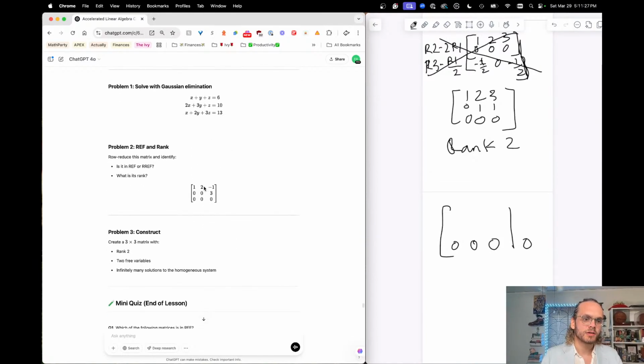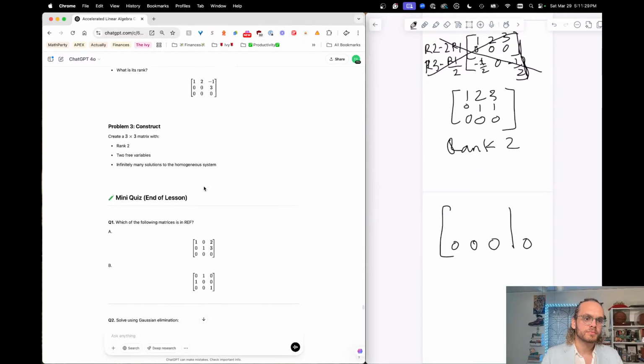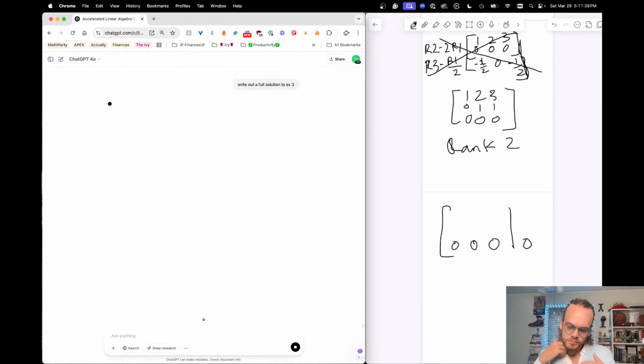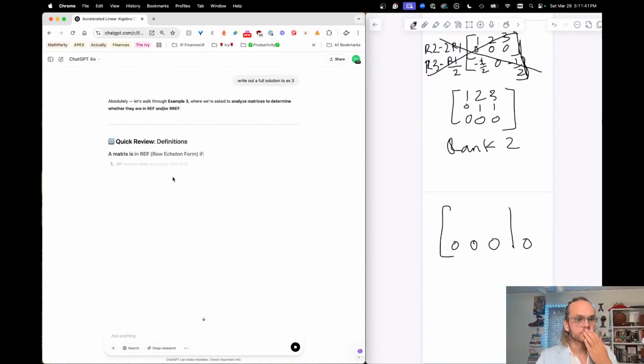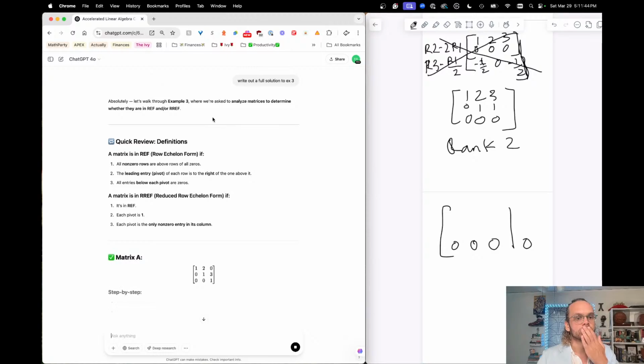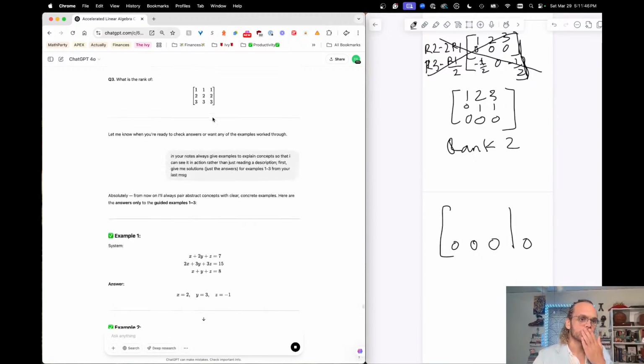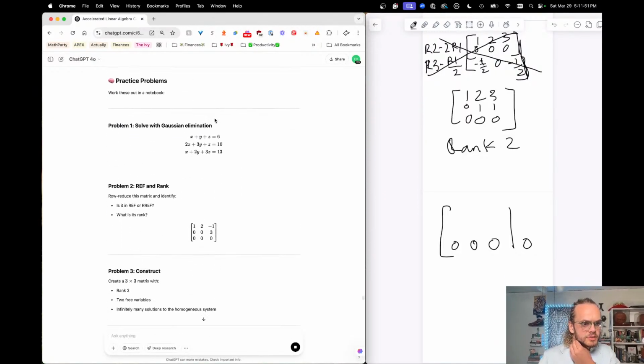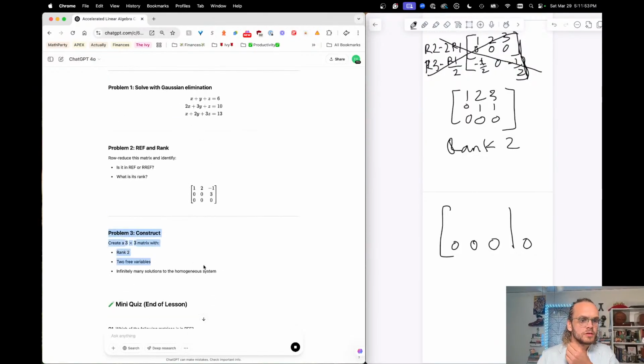What's A, B, and C here? All right, let's go write out a full solution to EX3. So this seems like a different problem than what they told me before, which explains why that answer didn't make any sense. I'm going to just stop there. Let me actually quote that.